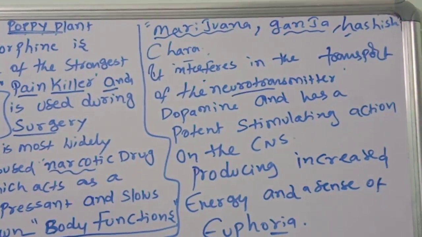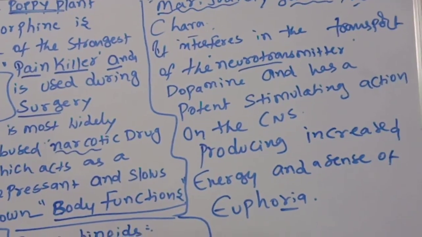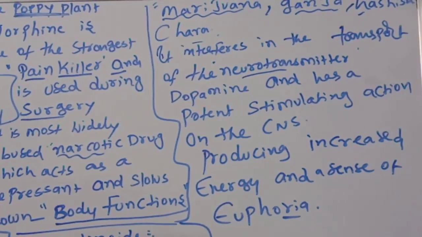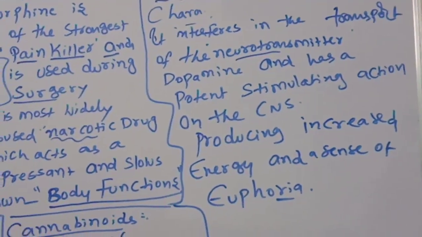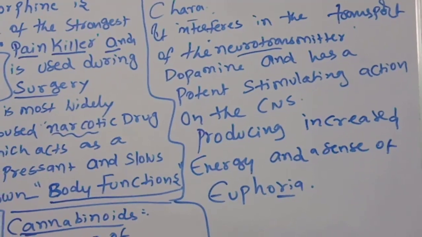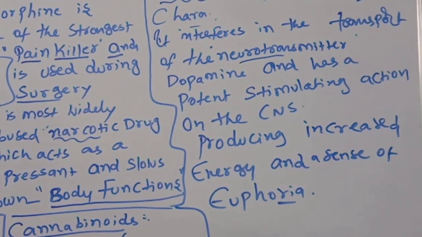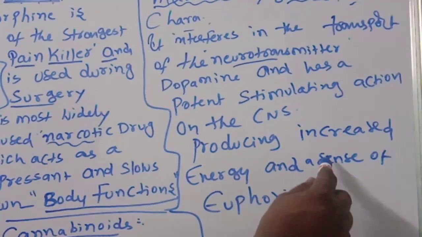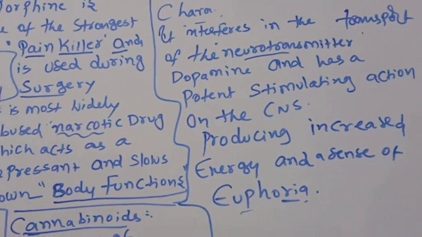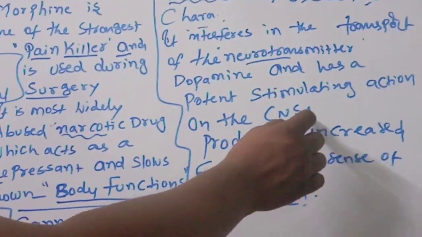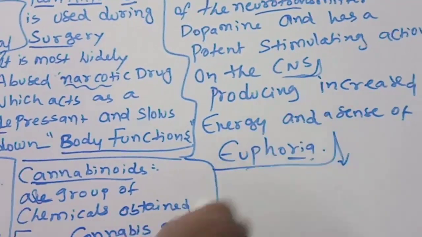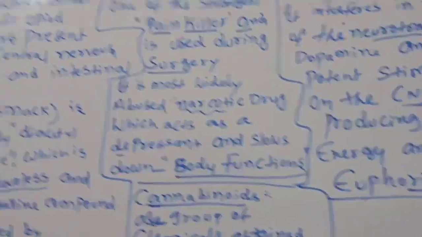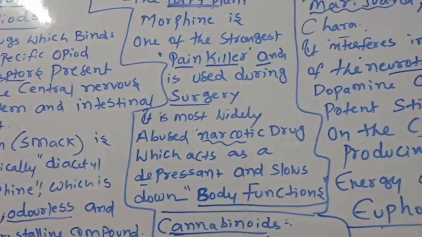You know neurotransmitters very well: acetylcholine and different types like dopamine. It interferes with the transport of the neurotransmitter dopamine and has a potent stimulating action on the central nervous system, producing increased energy and a sense of euphoria, a very strong feeling. Euphoria means feeling very hot, and hallucinations and such problems occur due to